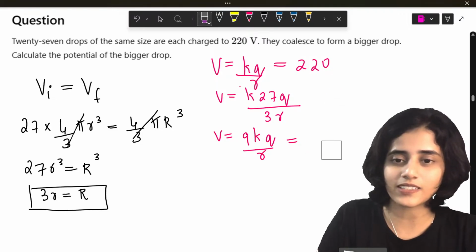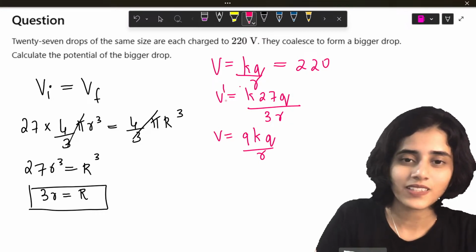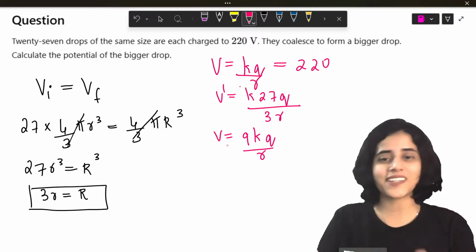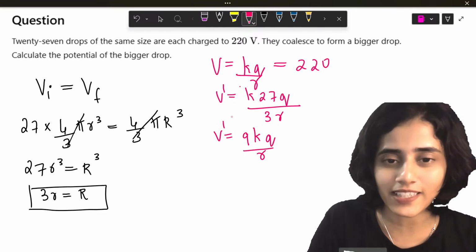One second. Swalpa Kannada, I'm really sorry dear. Swalpa Kannada, I will try.